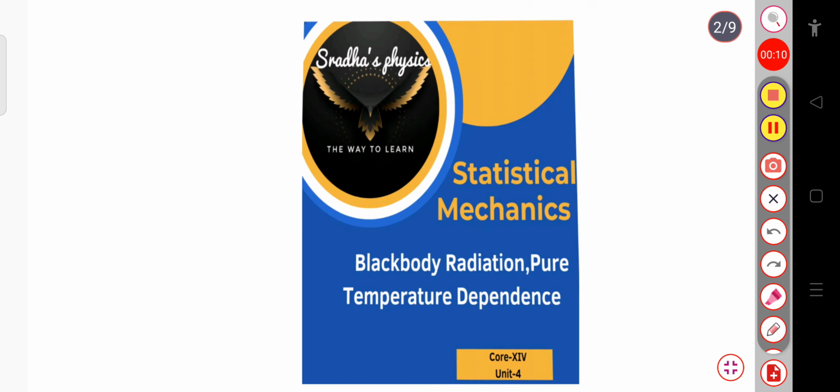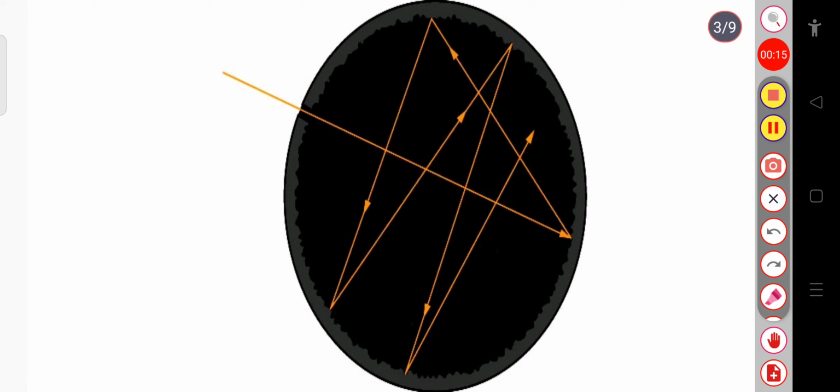Today we will see what blackbody radiation is and its pure temperature dependence. We consider a perfect blackbody, which absorbs all the radiations incident on it.